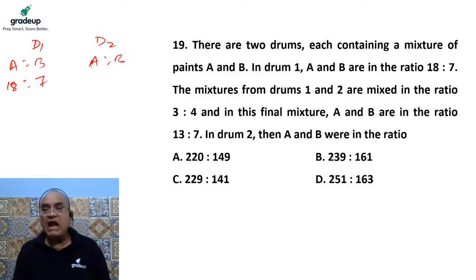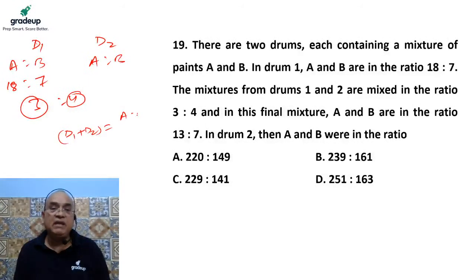And we have mixed them in the ratio of 3:4. It means 3 liters of this one and 4 liters of this one. We have mixed D1 and D2 in the ratio of 3 and 4, and in the mixture D1 plus D2 that we have prepared, the ratio of A and B is 13:7. So we have to find out the ratio of A and B in drum 2. It is a very simple question, not a difficult one.